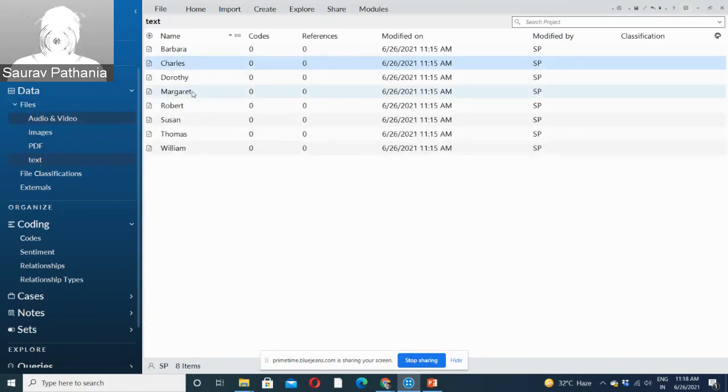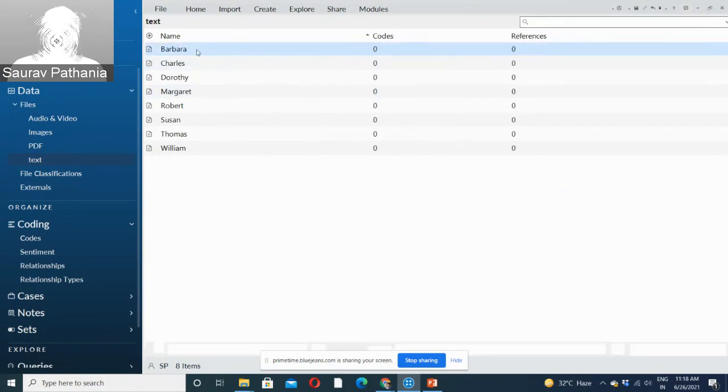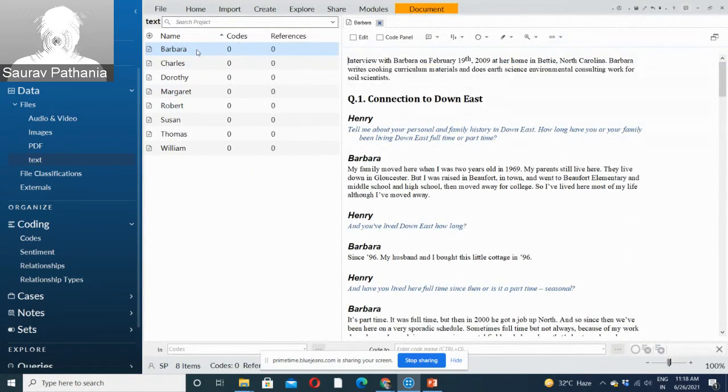So let's start working on it. First with the text file. Let's open Barbara's interview. Whenever we do qualitative research, the first thing, in NVivo or any qualitative research, is we start by bringing out themes or patterns in our data, right? This can be done manually, as any qualitative researcher does when manually coding or finding themes. He highlights certain parts of the interview or our data under certain themes, like this pertains to this specific theme, this pertains to that specific theme. That's how we work inside NVivo also. The same process is replicated inside NVivo, but it is quite easy to do.